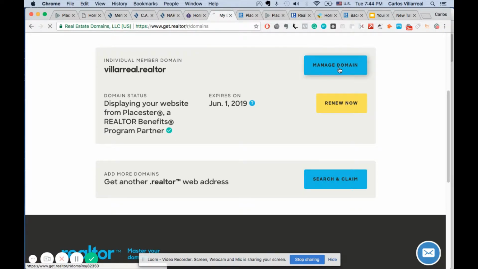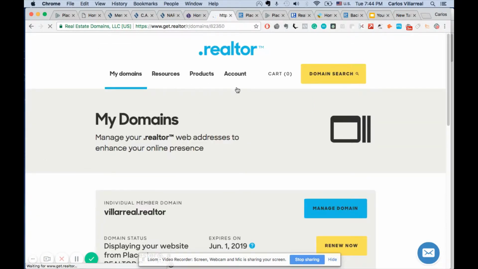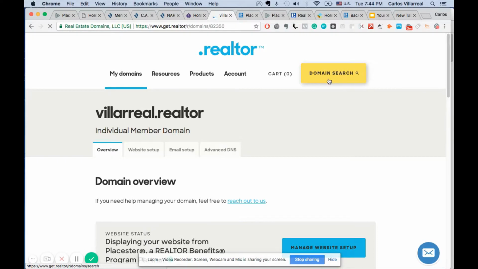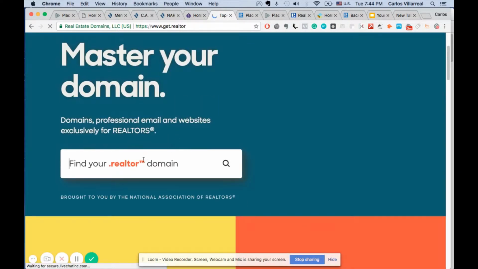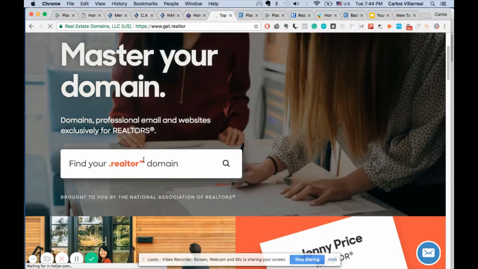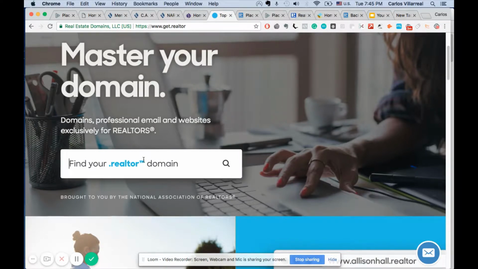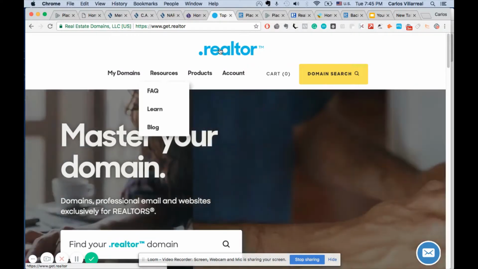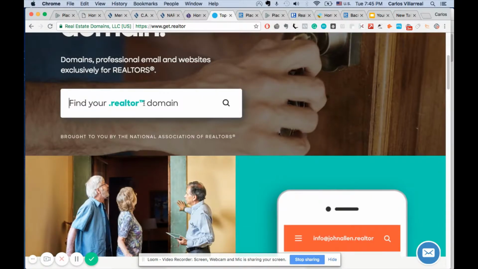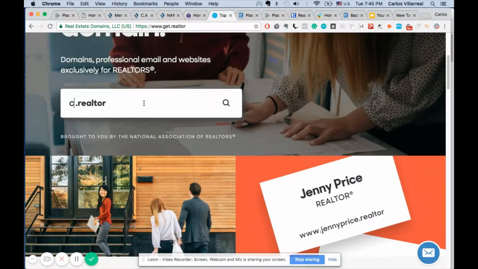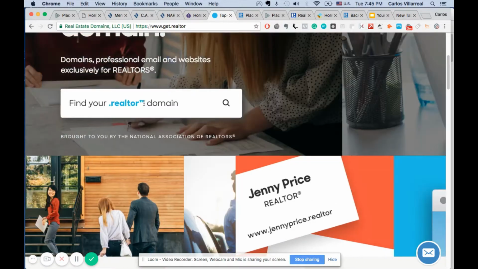All right, so once you decide and pick your domain, what you're going to do, guys, is go to the main page and search for your domain. So you type whatever you want. It has to be related to your name or your last name. It can't be related to the city or anything like that, just because in order to use this .realtor domain, you kind of have to attach your name to it. So you could put your first name and your first initial and your last name, or your last name only, or something like that.